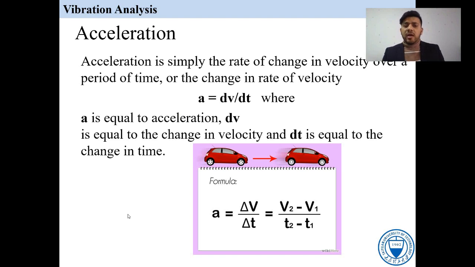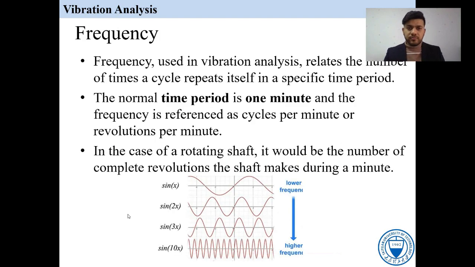Acceleration is the rate of the change in the velocity over a period of time, dv over dt, like v2 minus v1 over t2 minus t1. That is called the acceleration. The next one is the basic terminology, in which we are studying the frequency.